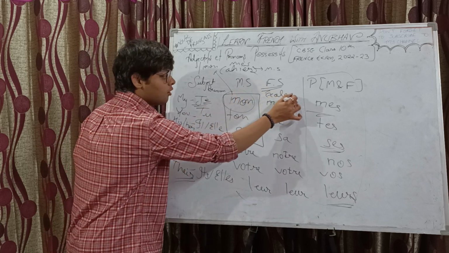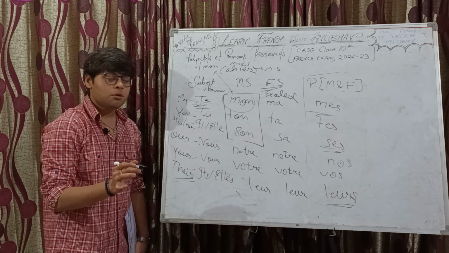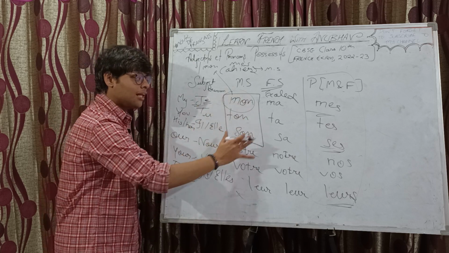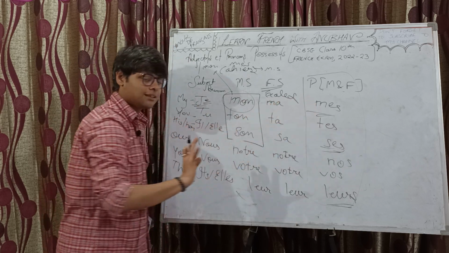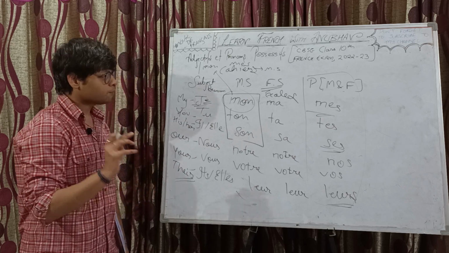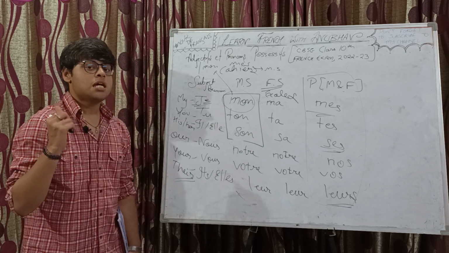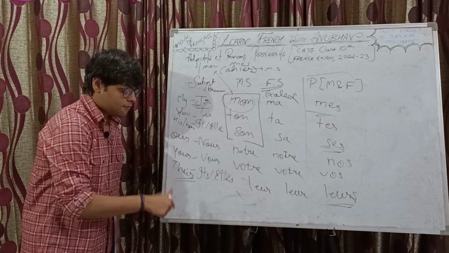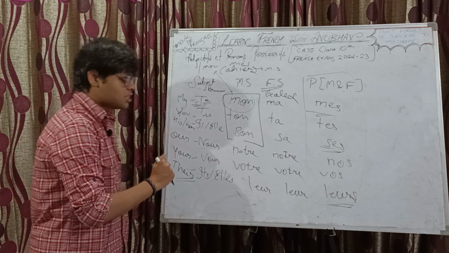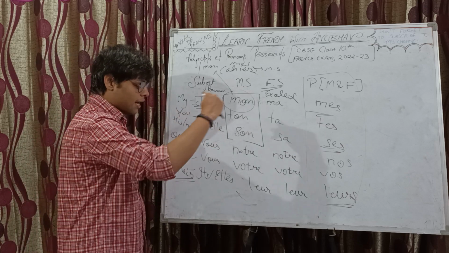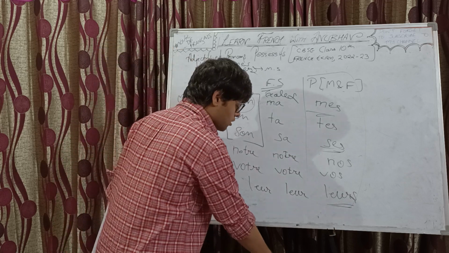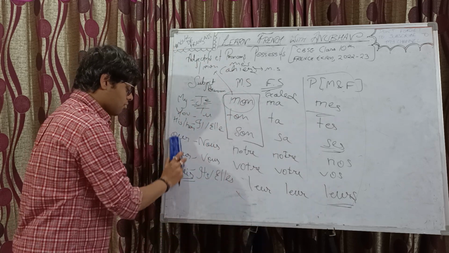Could have been feminine plural, then no need to follow this thing. Then again we will use the plural ones, right? No issue in that. So this was your adjective possessive. We are done with the discussion of adjective possessive. Now time to move a step ahead, which is pronoun possessive. Again, a very easy concept.